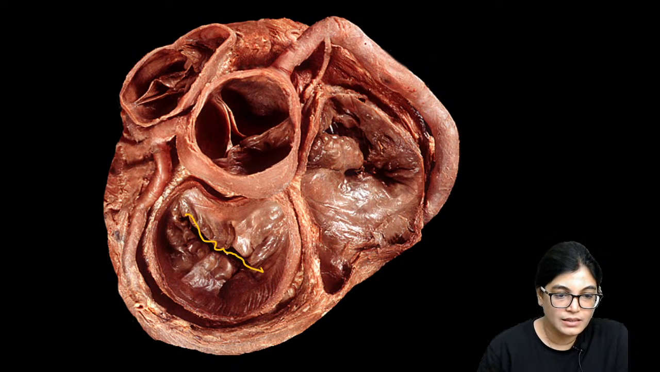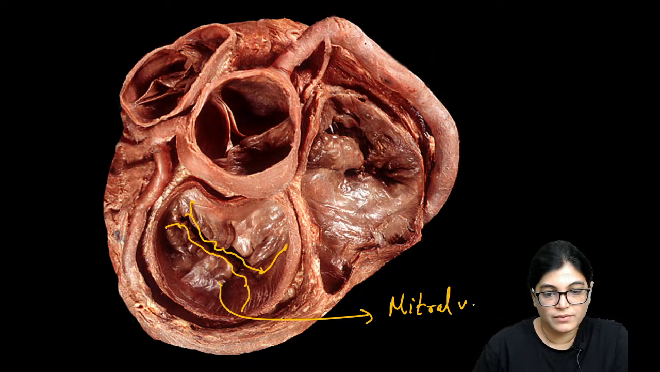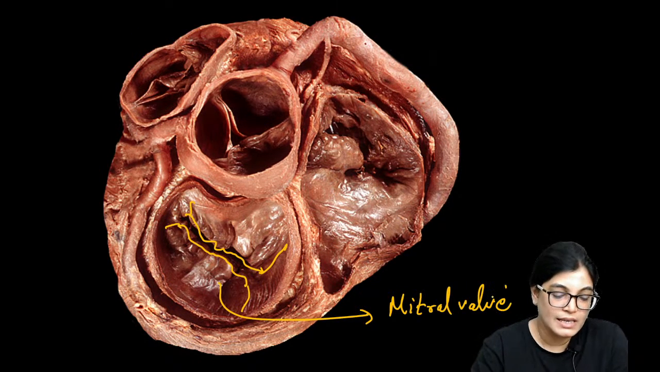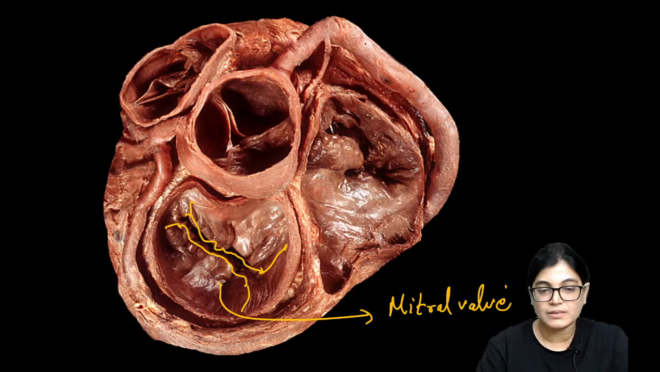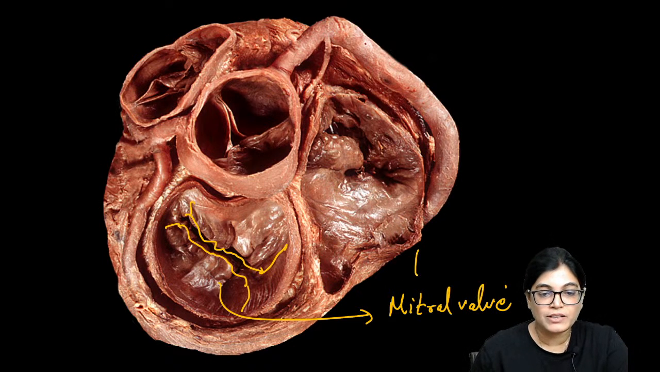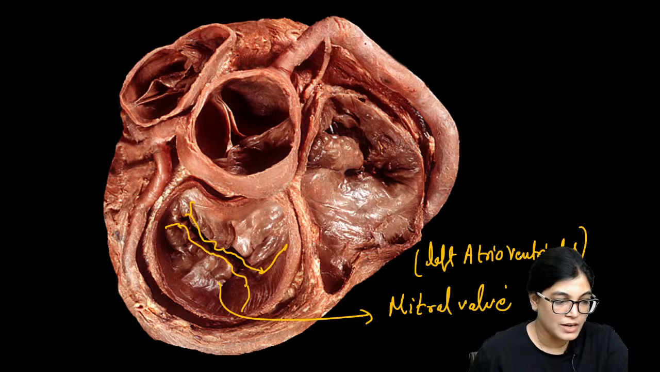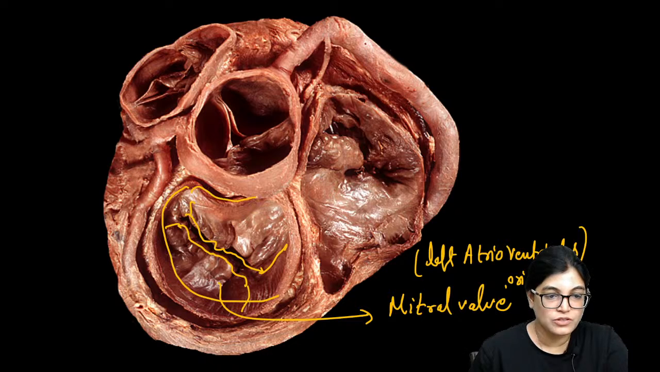So see here, this is containing two valves, and this is the mitral valve, which is bicuspid in nature. As you can see in the diagram, the mitral valve is seen in the left atrioventricular orifice. The left atrioventricular orifice is the location for the mitral valve, and it is bicuspid in nature. This is the left atrioventricular orifice which you are seeing.